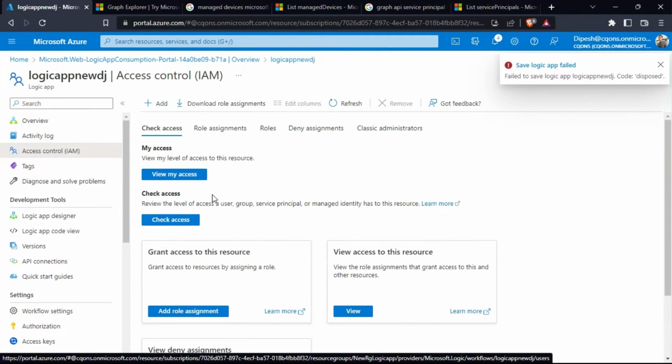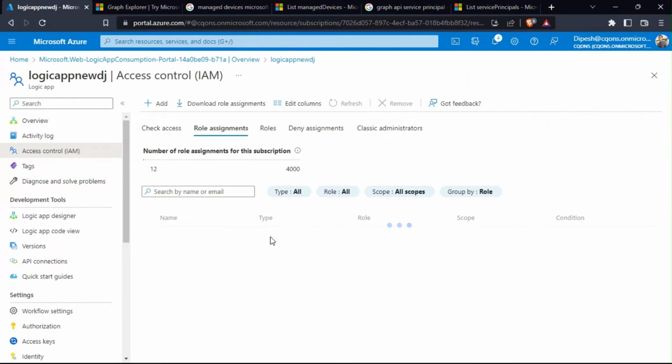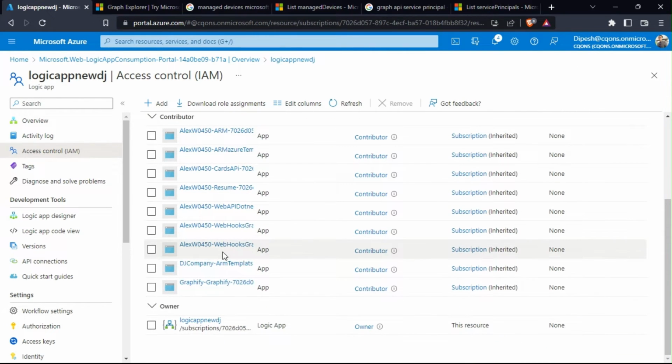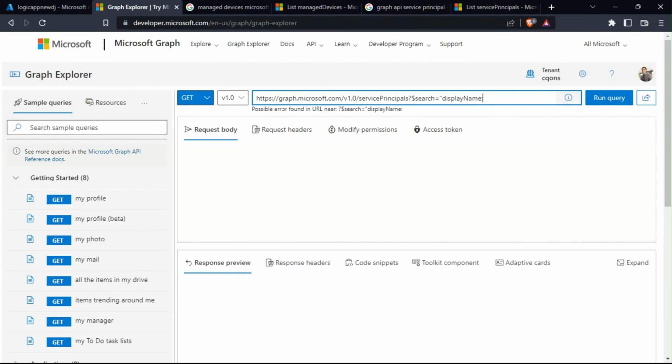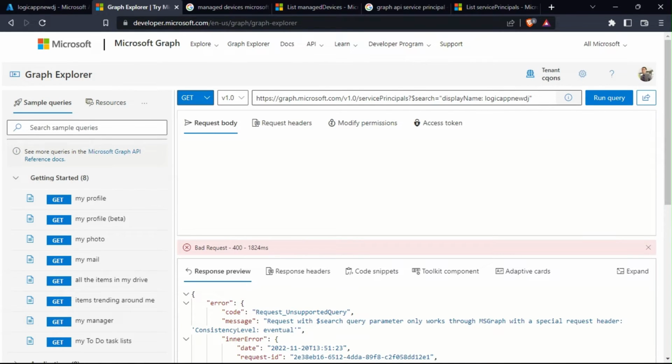I'll go to the IAM section and the role assignment. Yeah, logic app new. So this is the name. Let's see if we can find this. Okay, and yeah, let's see. Okay, there's something wrong with the name, or maybe the.